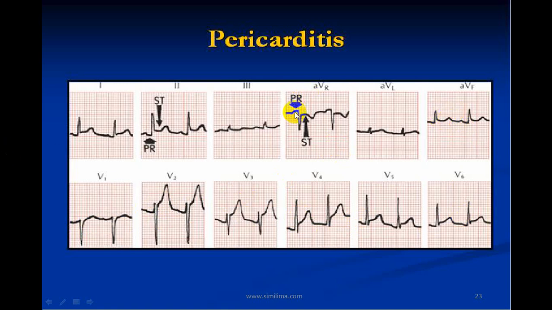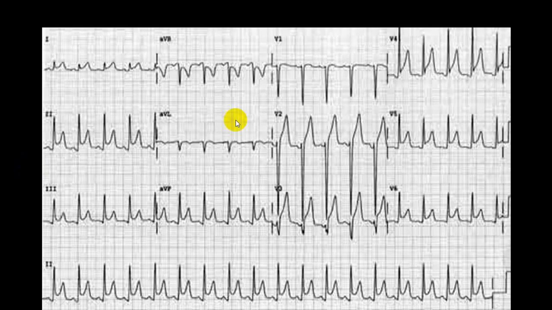And in aVR you get a PR segment elevation. Sorry, PR segment elevation, not ST elevation. Here there is an ST depression. Again you can see here, concavity, nice concavity, multiple leads. This is concave. So when you see such changes, do suspect and look in aVR, ST depression with T wave inversion and the PR segment is elevated. Suspect pericarditis.